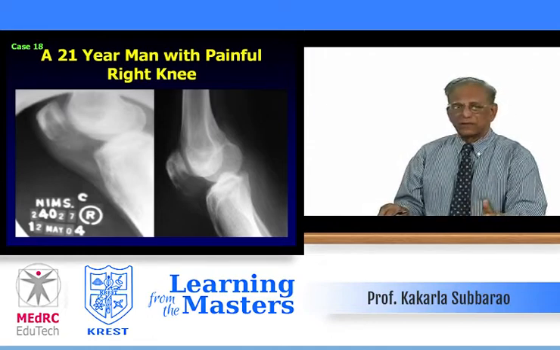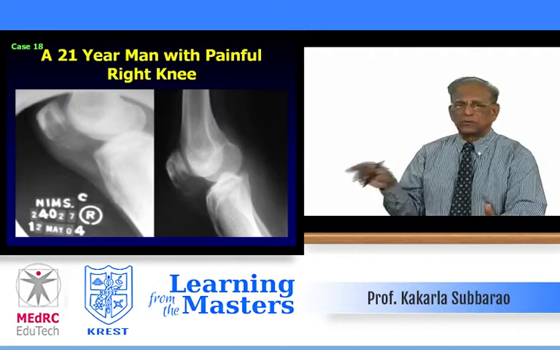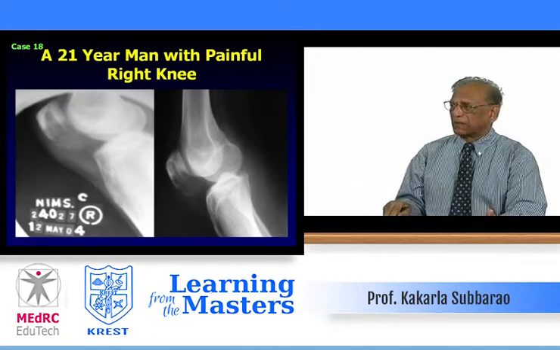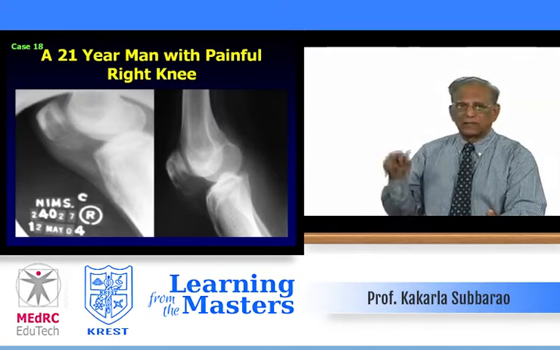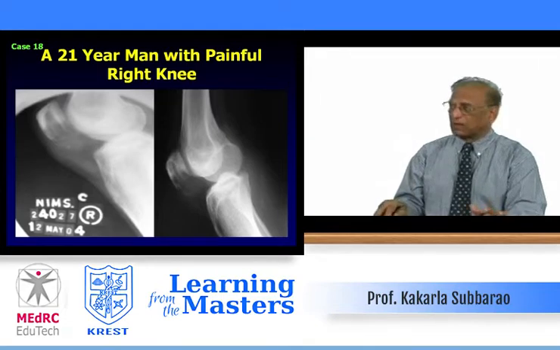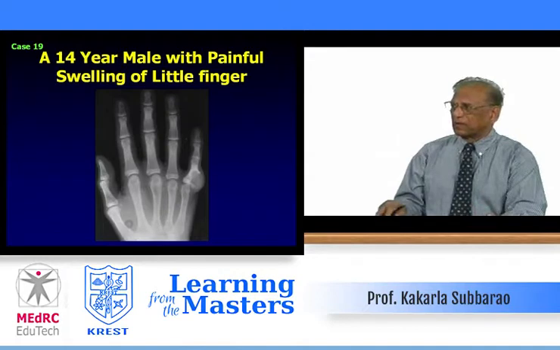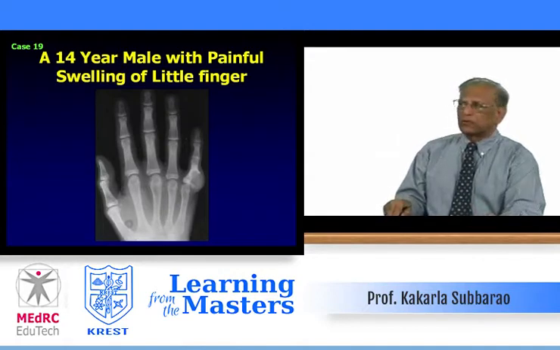On the left side is your lateral view of the knee, cone view, just lower end of the femur, proximal end of the tibia and patella, and that's the cone view, and this is a regular view on your right side. You see the major findings so that the cone view can reveal what the findings are. Write the diagnosis. Case number 19, a 14-year-old male with painful swelling of little finger.